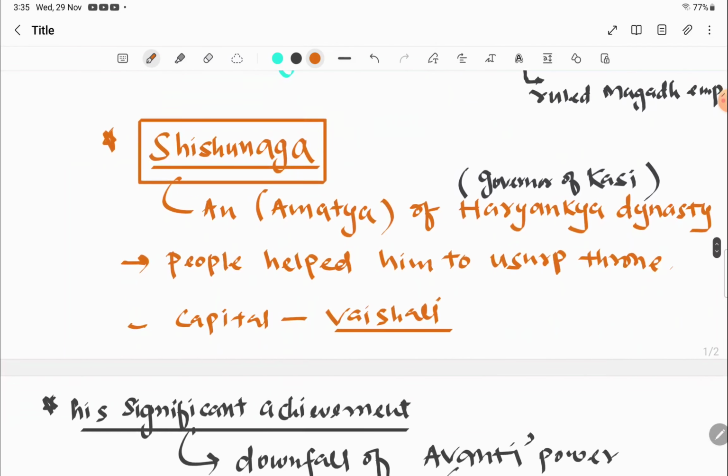People did not like the last ruler, Nagadasak, and rose against the Haryanka dynasty and helped this governor usurp the throne. The important point to remember is that Shishunaga was the governor of Kashi.